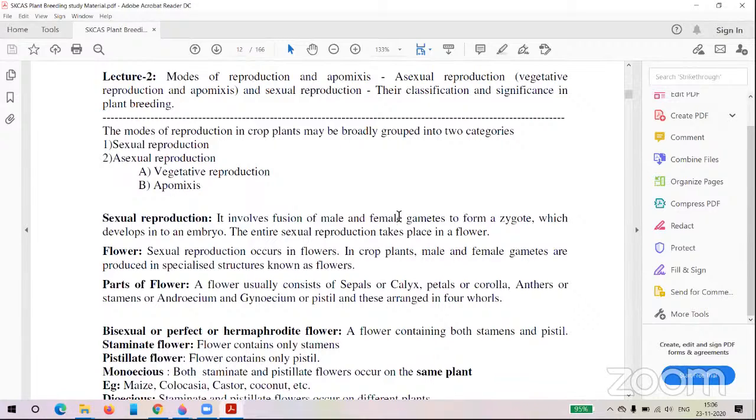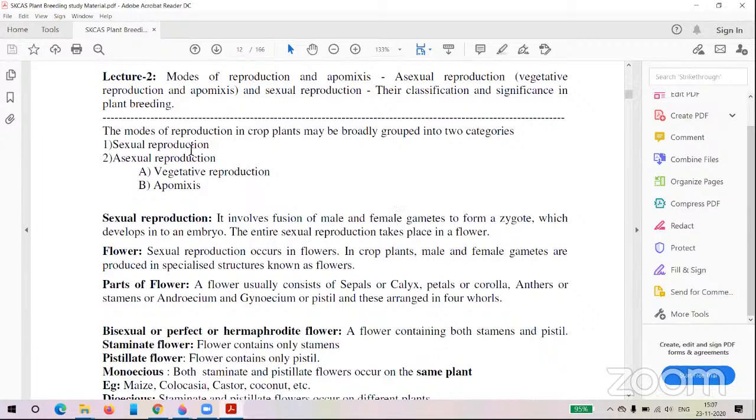Coming to the male gamete, it is the pollen grain. Coming to the female gamete, it is the embryo sac. And a zygote also will form in sexual reproduction, and that zygote will develop into an embryo, and that embryo will grow into a complete individual. That embryo will give the complete rice plant or complete wheat plant or anything which follows sexual reproduction. That means in sexual reproduction, male and female gametes will form and a zygote also will form.